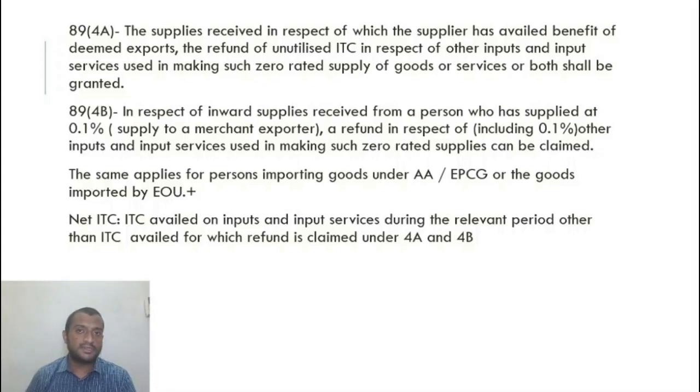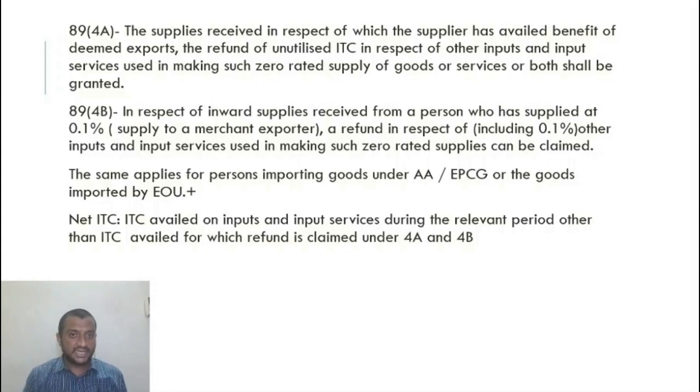So this is the benefit given to a merchant exporter. The merchant exporter instead of paying 18% will pay only 0.1% tax. That 0.1% tax also he can claim a refund as unutilized ITC. This 0.1% also can be taken credit of and I can even claim a refund of this.